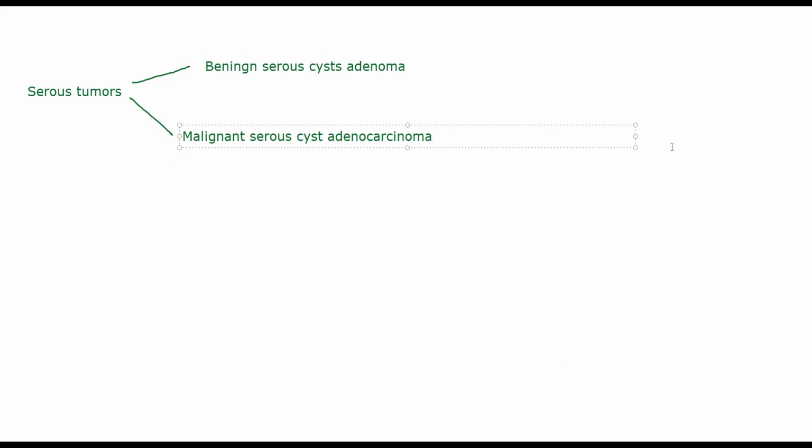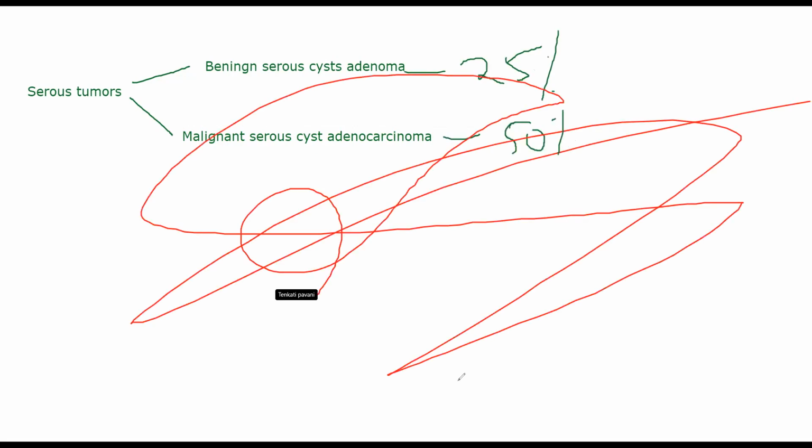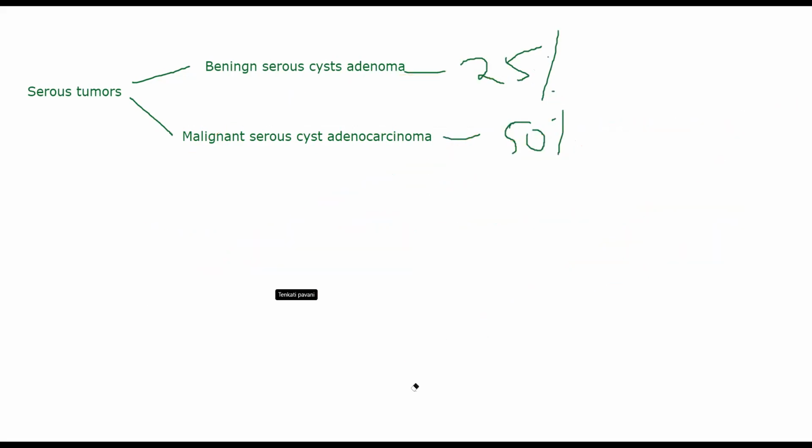Now, in nearly 25% of the benign cases, meaning 1 in 4, and in 50% of malignant cases, they will be bilateral, meaning it will occur in both the ovaries. I'll repeat again. In 25% of benign cases, meaning 1 in 4 cases, and 50% of malignant cases, meaning 1 in every 2 cases, they will be bilateral.